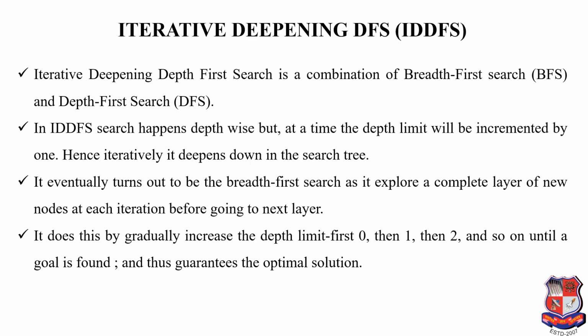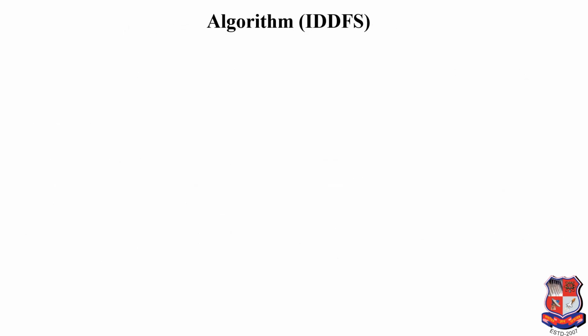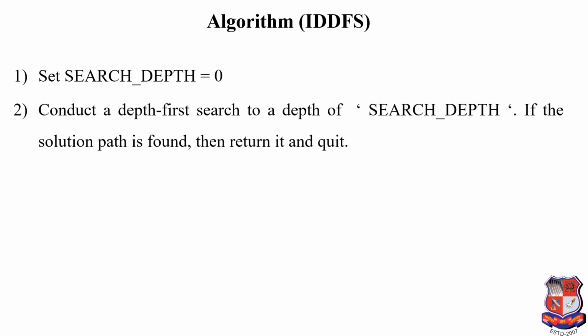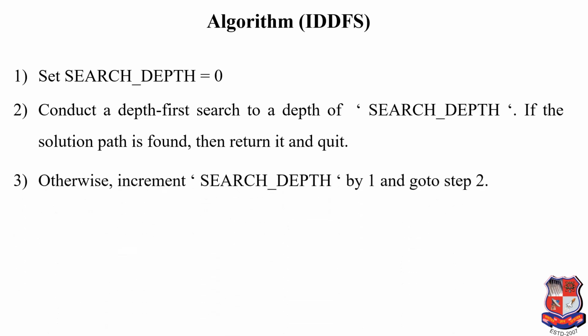Let's see the algorithm. Step 1. Set the search depth equal to 0. Step 2. Conduct a DFS to the depth of the search, that is 0. In the previous example we saw the root node A is at depth 0. Step 3. If the solution is found, then return and quit. Otherwise increment the search depth by 1 and go to step 2. Let's see this algorithm by finding the goal node in the next example.